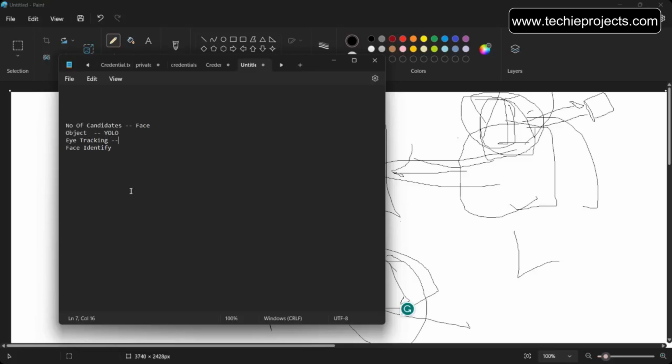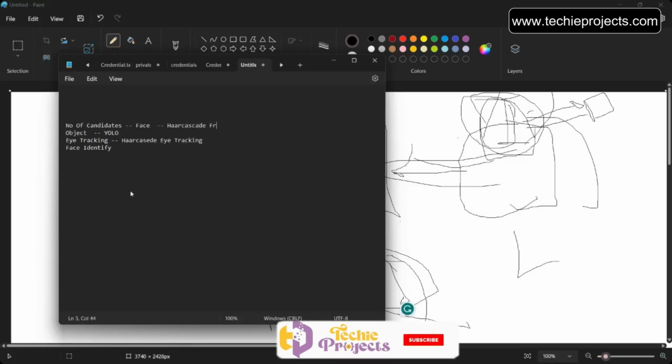And for eye tracking, we will be using simple OpenCV, and there is an algorithm in OpenCV, Haar cascade. There is a Haar cascade eye tracking algorithm. Similarly, for face detection there is also a Haar cascade frontal face model.